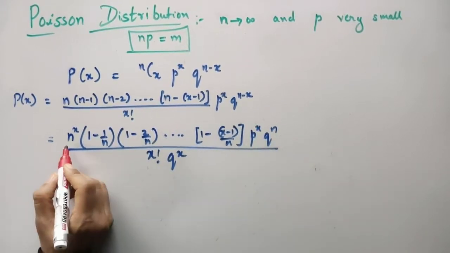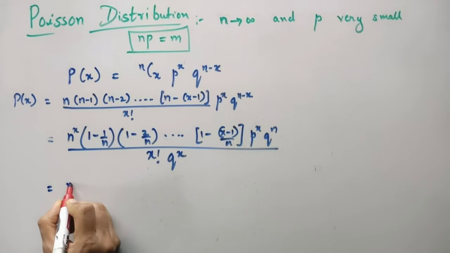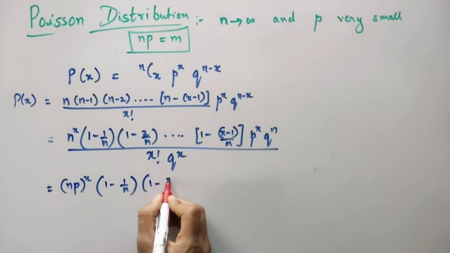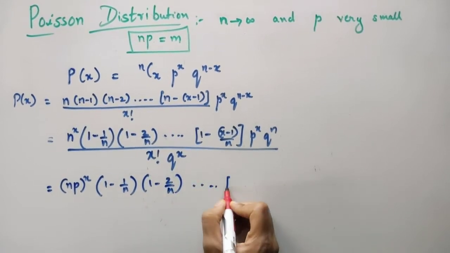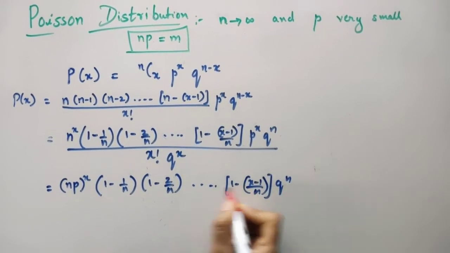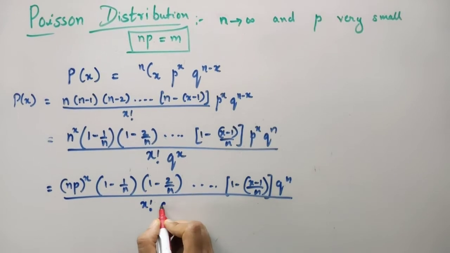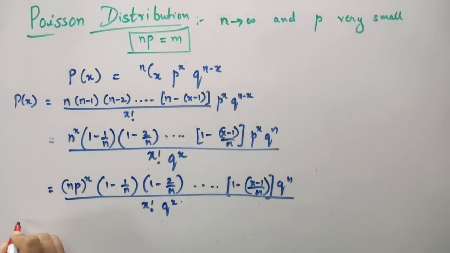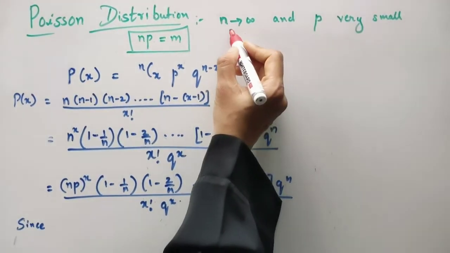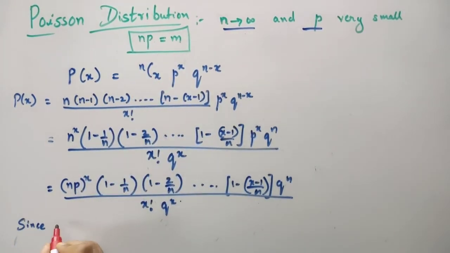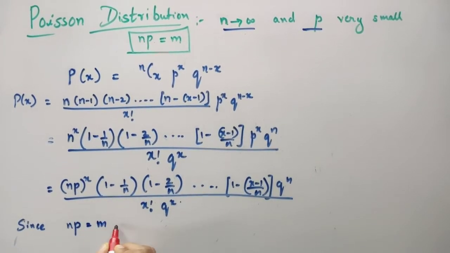Now this p raised to x and n raised to x, we can multiply together and write it as n into p whole raised to x, times 1 minus 1 by n, 1 minus 2 by n, so on, 1 minus x minus 1 divided by n, times q raised to n divided by x factorial q raised to x. Like this you will get. Now since we are considering n tending to infinity and p very small, and the two multiplied together stated m, we will write n into p as, say, m.